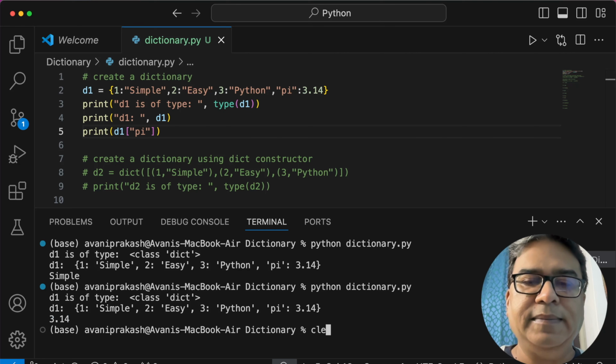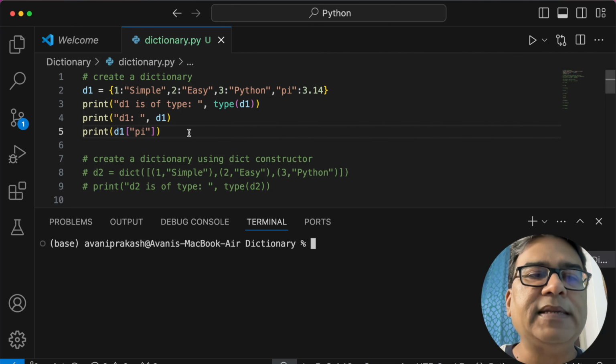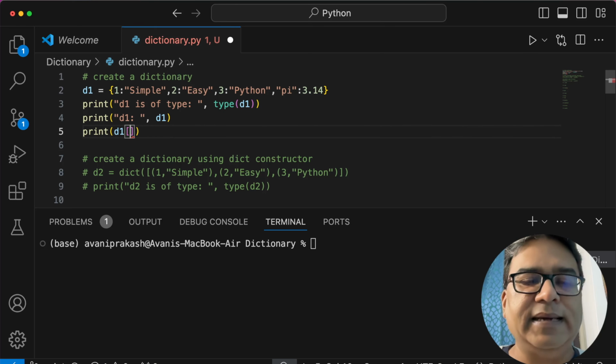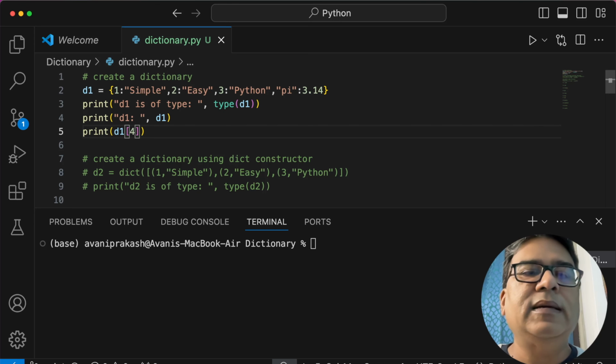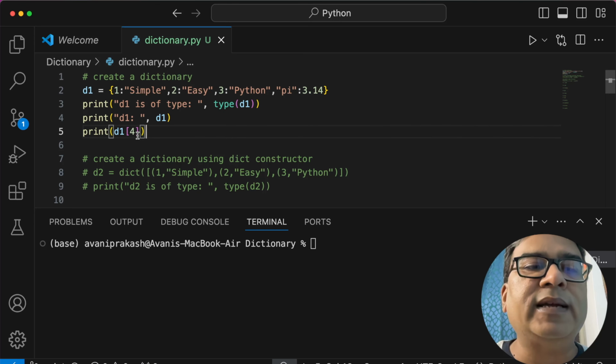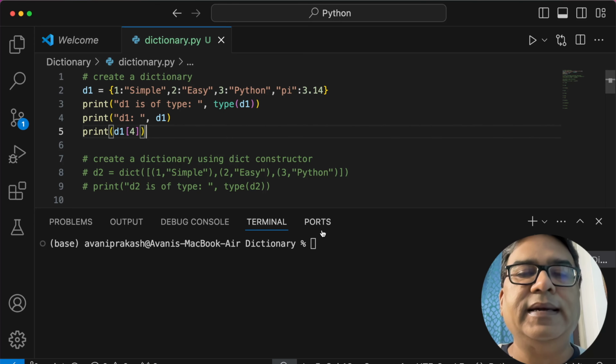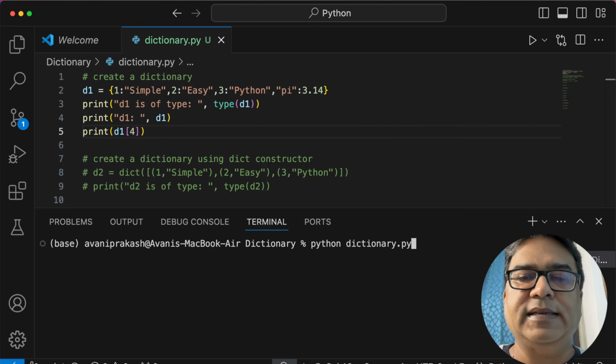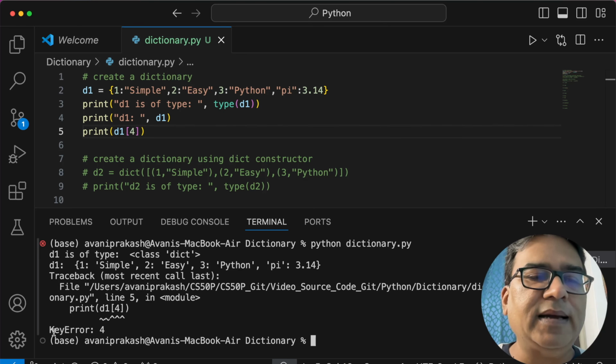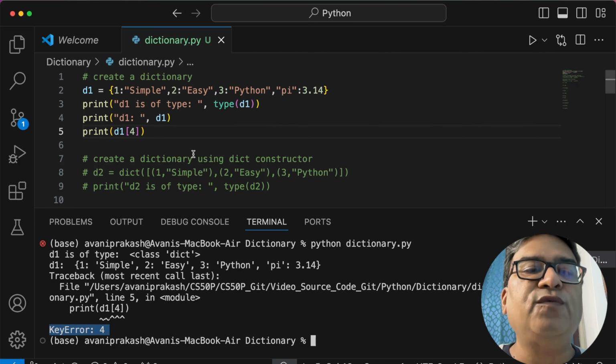Clear the screen. But what happens if I try to access something which is not in the dictionary? For example, if I go here and say give me 4, and you see the key 4 is not in the dictionary, let us see what happens here. Now it is throwing me a key error because it could not find the key called 4.